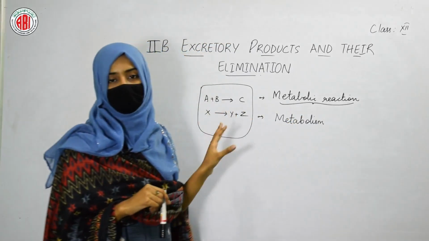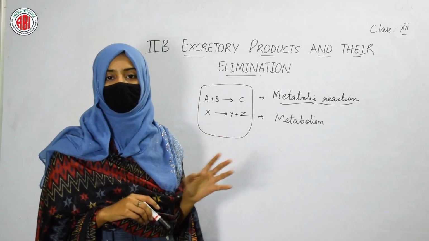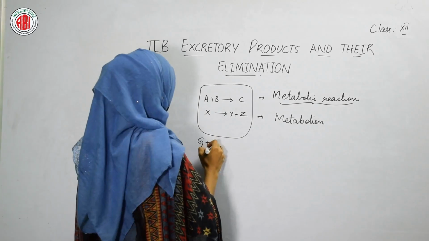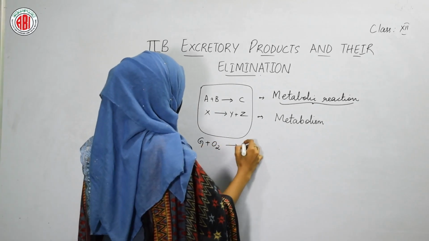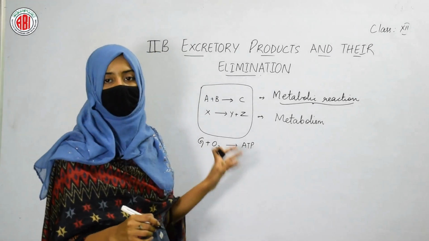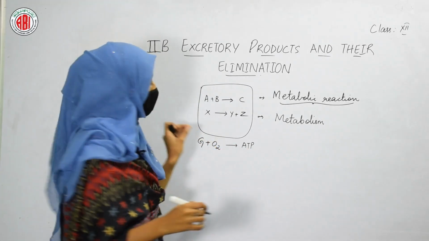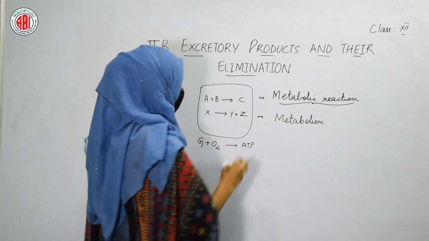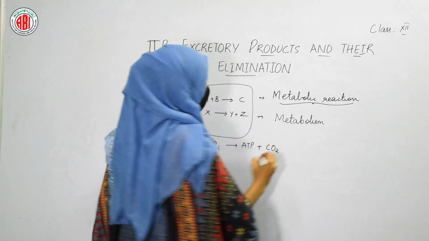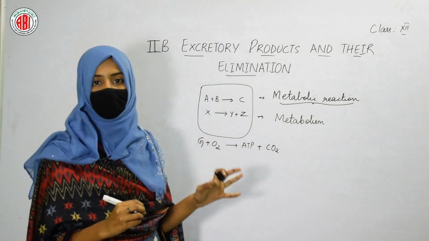During these metabolic reactions inside the cell, along with the product, some waste material is also generated. For example, when glucose combines with oxygen, it forms ATP as a product. ATP is an energy molecule. Along with this ATP, carbon dioxide gas is also formed.